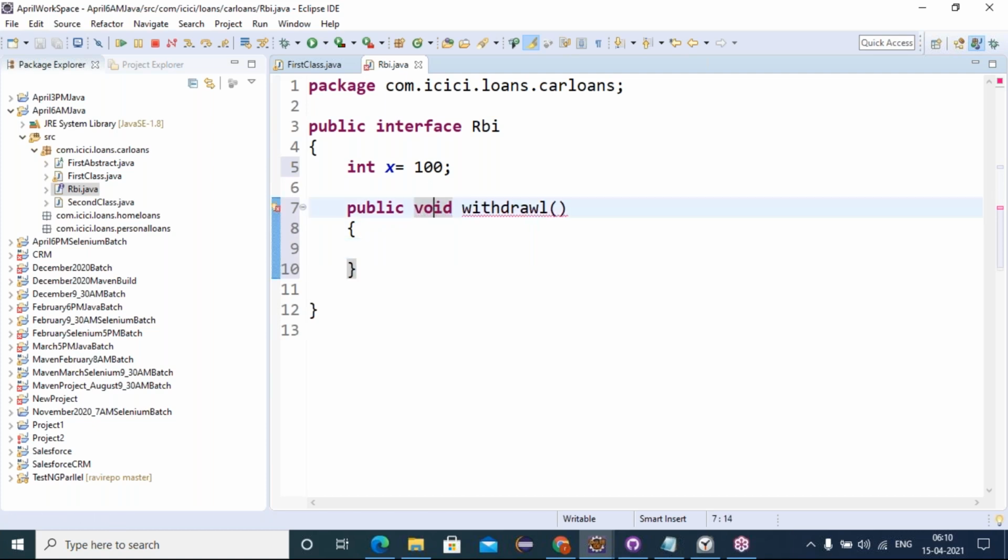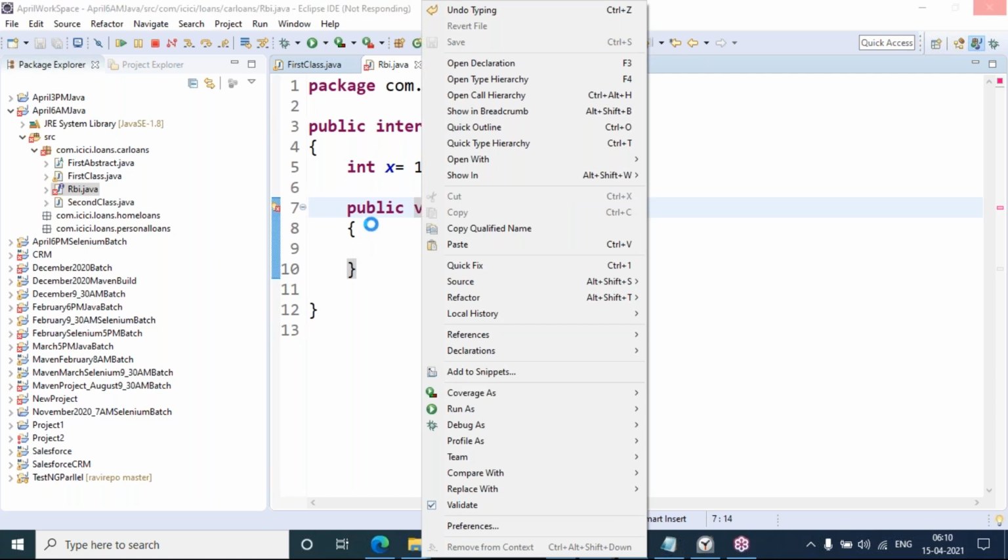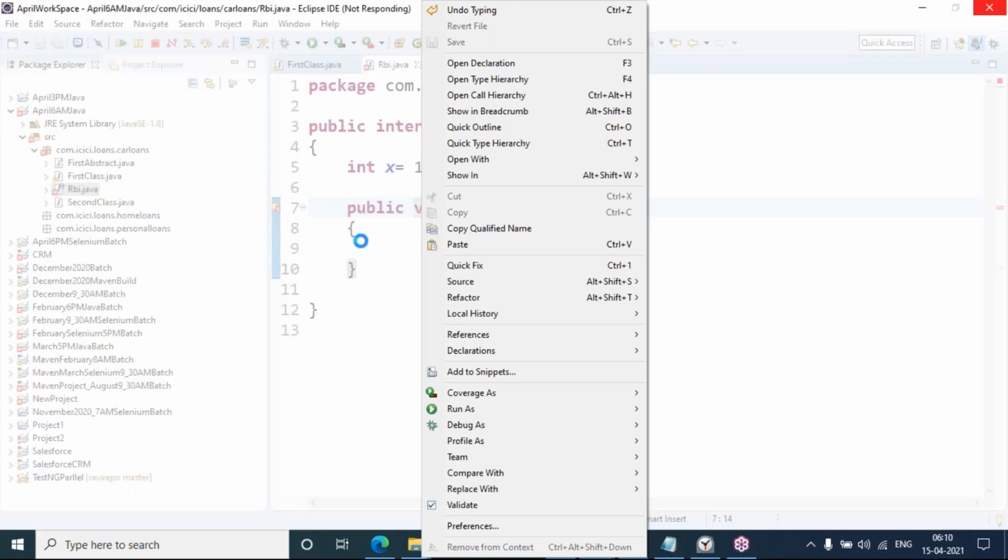A class contains concrete behaviors, but an interface doesn't. Concrete behavior means a behavior which has a body. Here I have given public void withdraw as a method with a body, open and close curly brackets, right friends? That body is not encouraged inside interfaces.